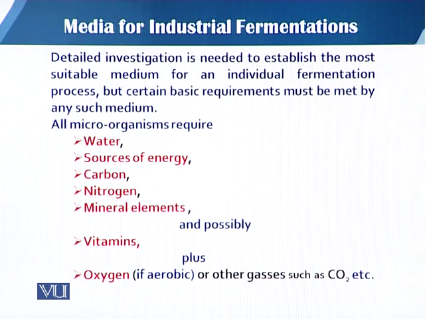How do we know what the basic requirements are of any organism which we have to culture in the medium? We know the elemental composition of organisms, commonly from the major chemical analysis of organic material, that is, the cell.